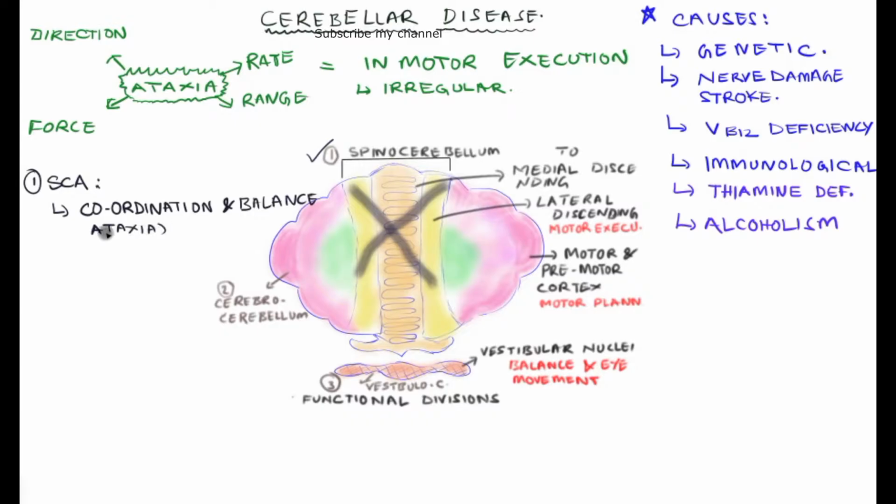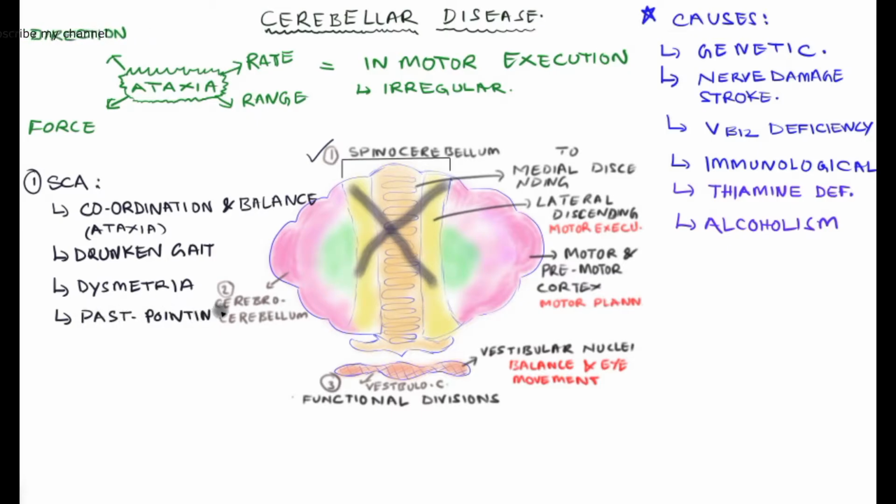There is abnormal coordination and balance, the drunken gait, and dysmetria. Overshooting or undershooting is known as dysmetria. When we attempt any motor act, we may overshoot or be unable to reach the target, for example, picking up a glass from a table.